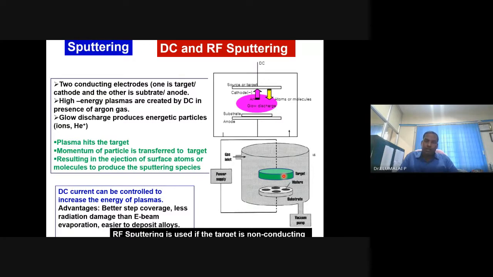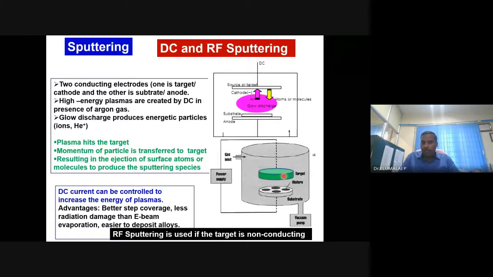DC conduction is not possible with an insulator. In this case, you can go for radio frequency sputtering. For all conducting materials you can use DC sputtering, and for insulating or dielectric, non-conducting materials, if you want to sputter a thin film or nanofilm, you can go for radio frequency sputtering.